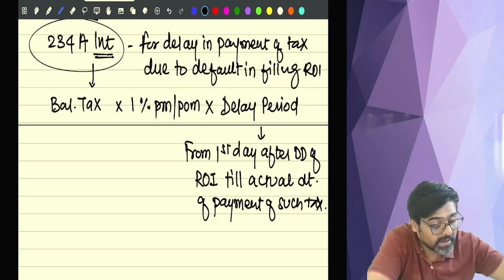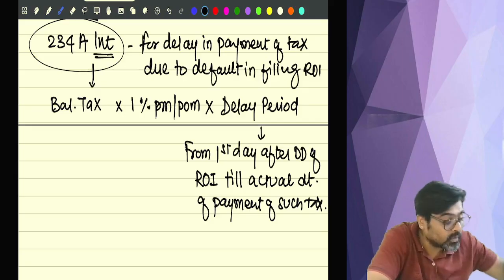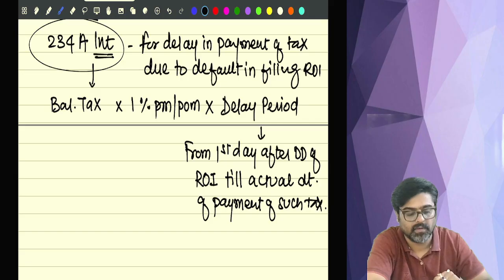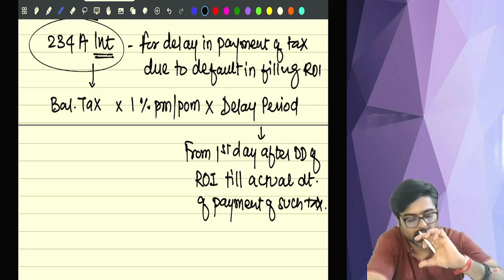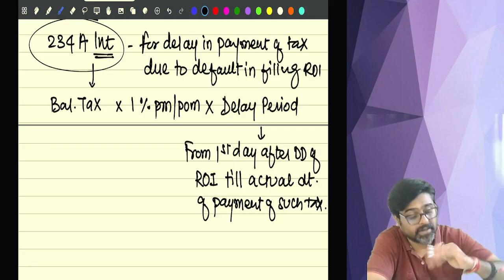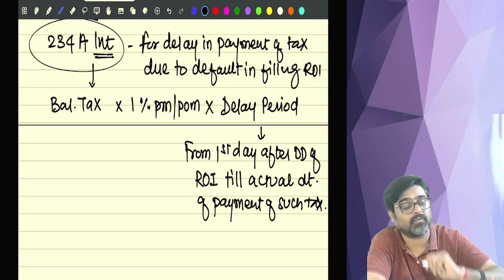And for that delay in the payment of balance tax after the due date, this interest 234A is charged. This interest is charged on the amount of tax which is remaining to be paid at the rate of 1% for every month's delay, or even part of the month's delay, 1% will be charged.